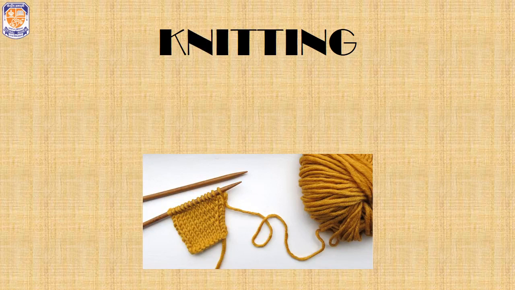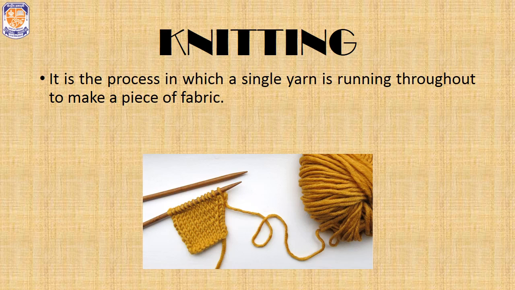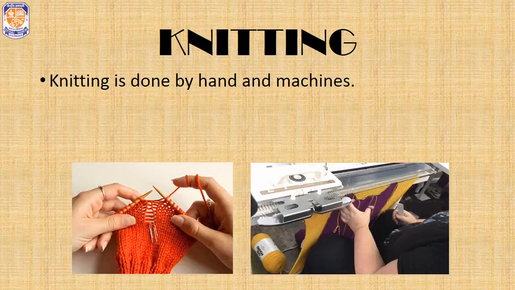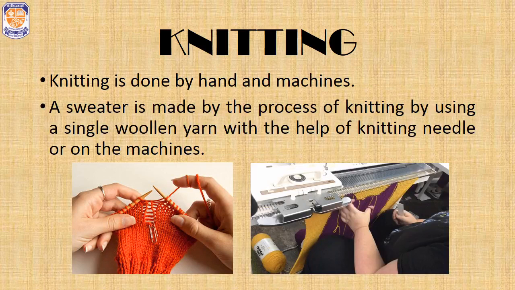Now the next process of making fabric from yarn is knitting. It is the process in which a single yarn runs throughout to make a piece of fabric. In this process, the fabric is made by interlocking loops of a single yarn. This is the main difference between weaving and knitting. In weaving, we require two sets of yarn, while in knitting, we use just a single yarn throughout. Knitting is done either by hand or by machines. A sweater is made by knitting using a single woolen yarn with the help of knitting needles or on machines.